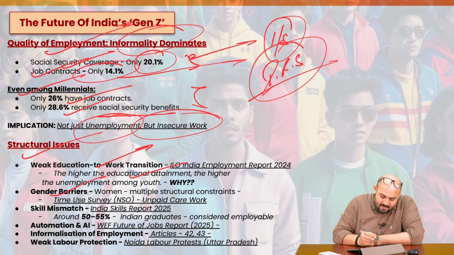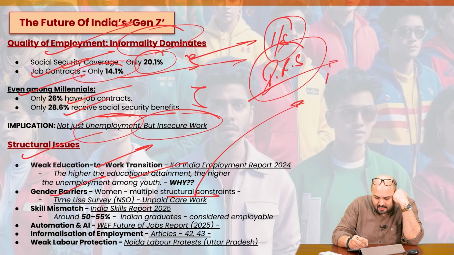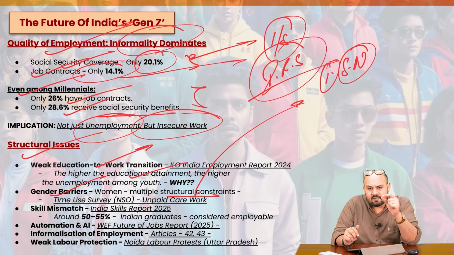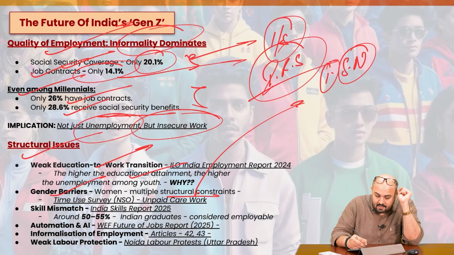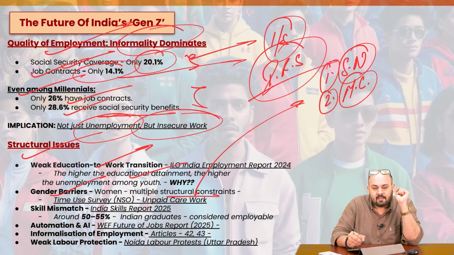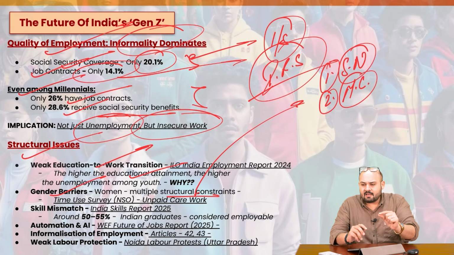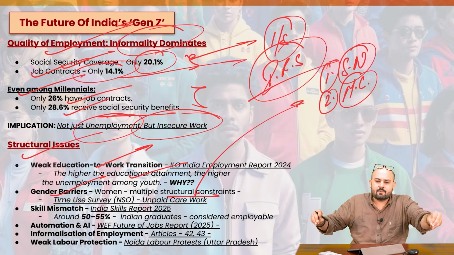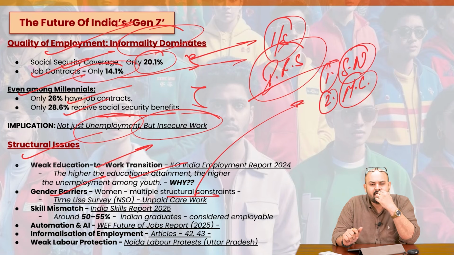Next, we have the gender barriers. Women face multiple structural constraints. For example, as I told you, the social norms. Use this in your answers. Social norms, parochial mindsets, backward mindsets, still entrenched in patriarchal notions. Second is the mobility constraints. There are women who are ready to work, but they live far from the employment sources, so they find it difficult to move. That's the reason many state governments have come up with free travel for women, and that's a very good step.